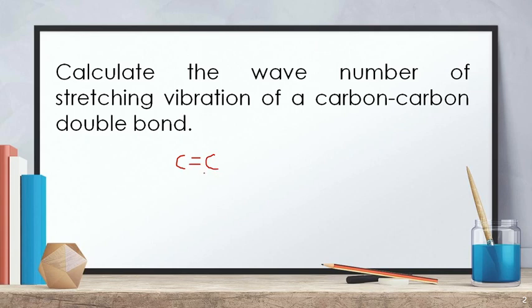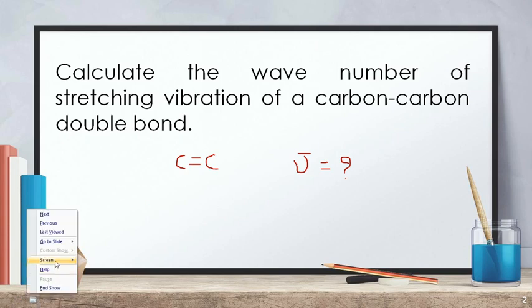So for the stretching vibration, we have to calculate the particular wave number, that is nu bar. What is the formula for calculating nu bar? According to Hooke's law, nu bar is equal to 1 by 2 pi c into root of k by mu. Is it right? Right. Now I am taking a black screen for the data elucidation of the problem.